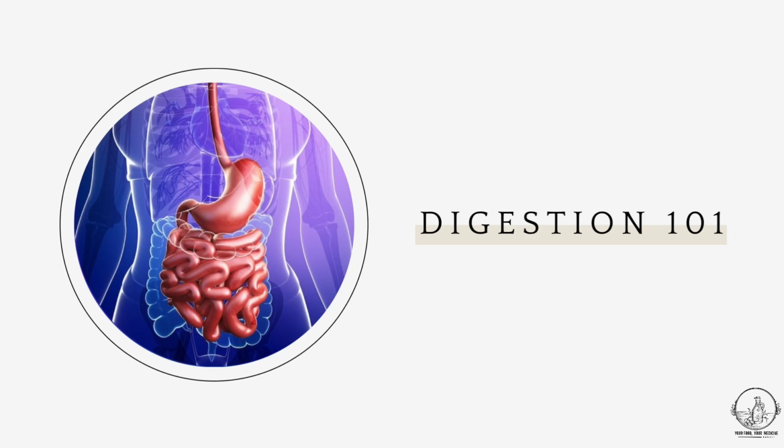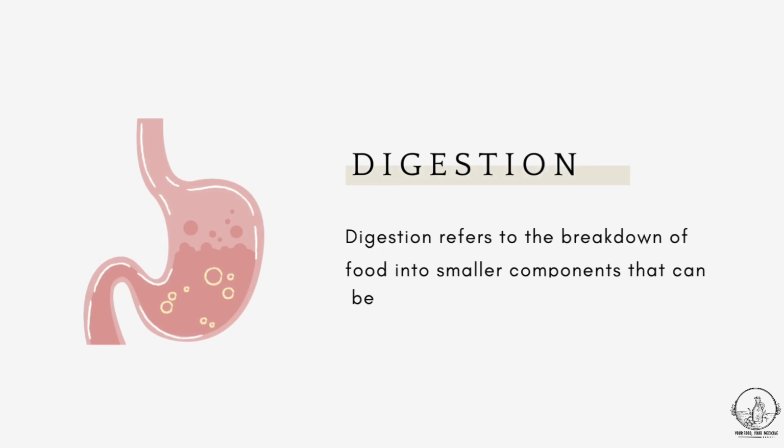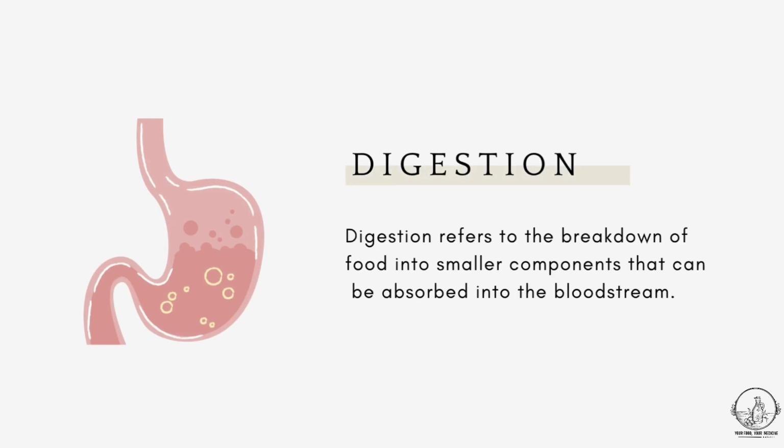In today's video, we are going to be talking about digestion. Before we dive into digestion and how it occurs in our body, let's quickly go over the definition of digestion. Digestion refers to the breakdown of food into smaller components that can be absorbed into the bloodstream. So digestion is the process by which our body breaks down the food that we eat into smaller parts that can be absorbed into our blood.